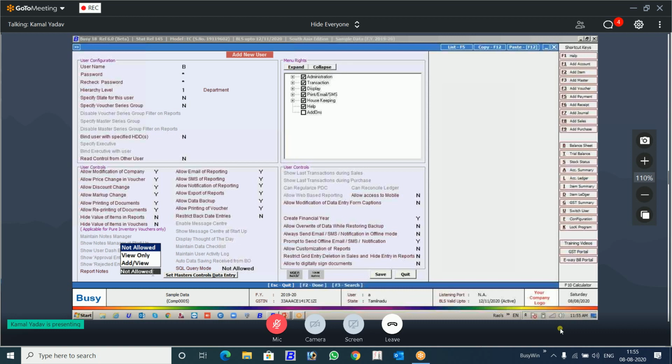He will not be able to view. He can view only, he cannot edit. He can add also and view also. So this provision is also provided. There is a safety and security of the notes. You write something important about the clients or about the report, and you don't want the other user to view what you have written.